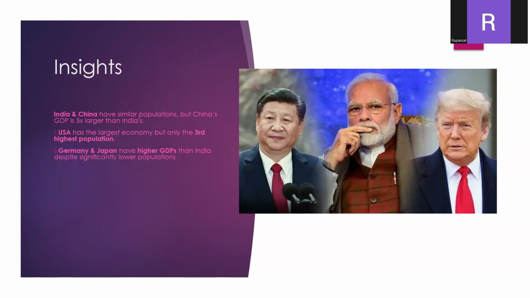We also have the USA in the top list. The USA is the largest economy, but its population is only one third of the highest population. Sorry, the USA has the largest economy. However, it has a small population. Third, we have Germany and Japan. They also have higher GDPs than India, but their population is very low as compared to the Indian population. So here we are comparing population with GDP growth. We can infer from here that a large population doesn't always mean that the GDP of the country will be large.